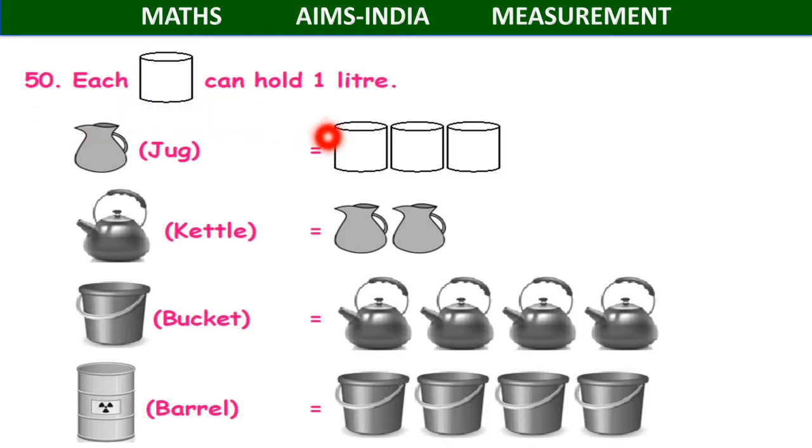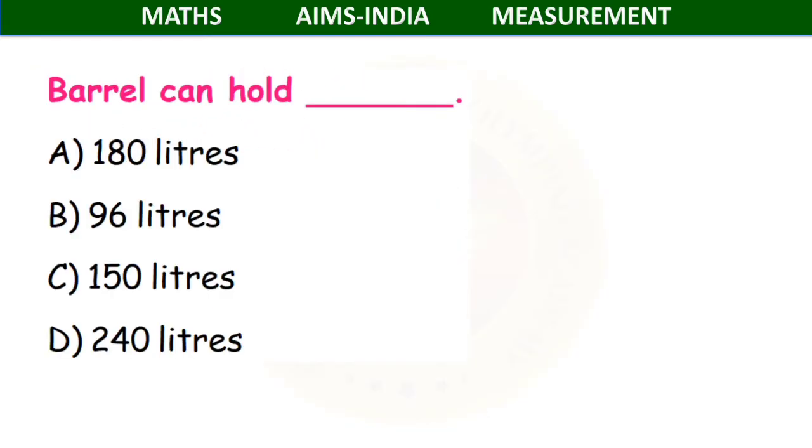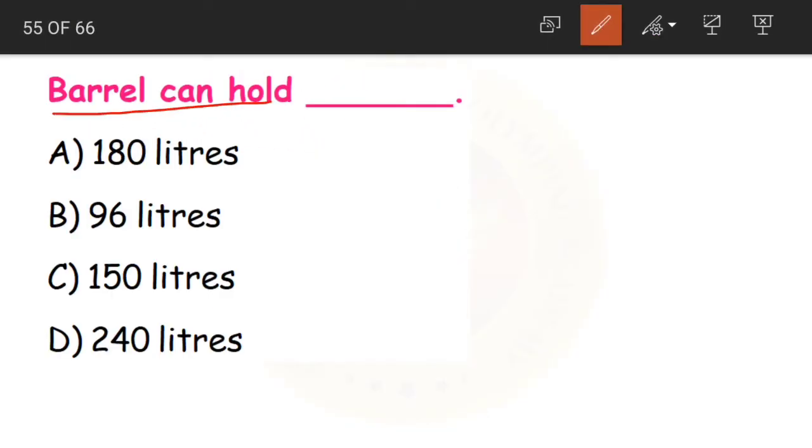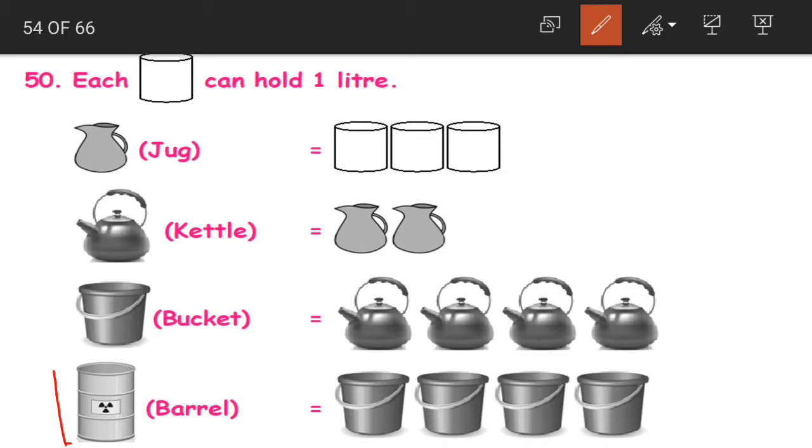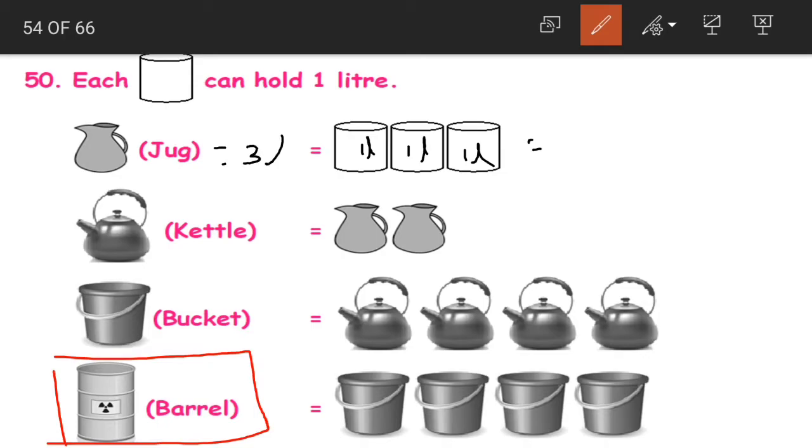Now again, the same question, but if you look at this second part, we are asked to find out the capacity of another object, that is the barrel. Where do we have the barrel here? We have the barrel at the last. Just now we found out that the capacity of this container is equal to 1 liter. The total capacity of the jug is 3 liters.